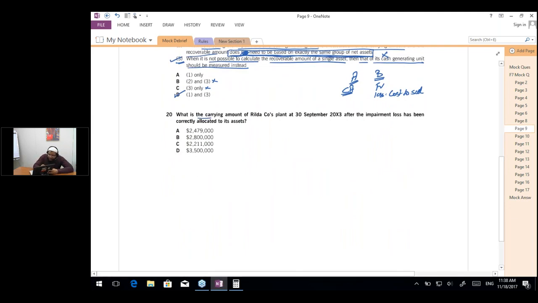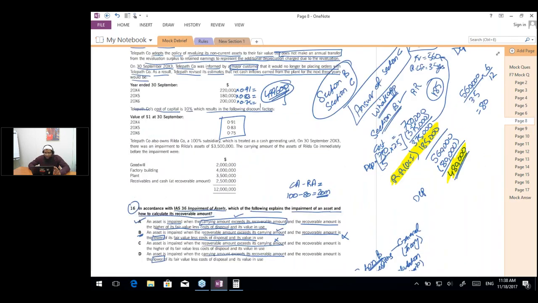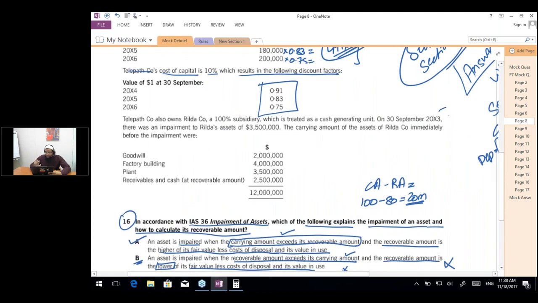Now let's solve the 20th question. The question is saying, what is the carrying amount of Rilda company's plant at 30th September 2023 after the impairment loss has been correctly allocated to its assets? So after the correct allocation, what is the carrying amount of the plant? So let's move back and see what the question has to say further. So this is probably the area from where we are going to get the answer.